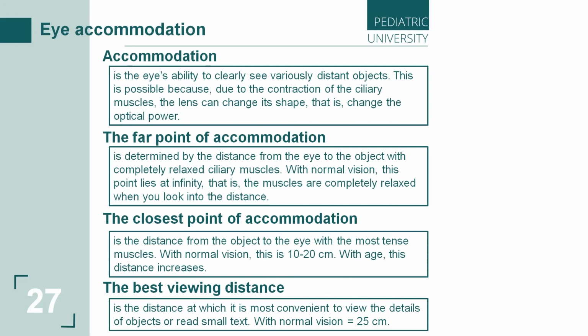You and I and other people can view objects at different distances. All people can see objects clearly, whether near to us, far from us, or at any other distance between the object and our eye.